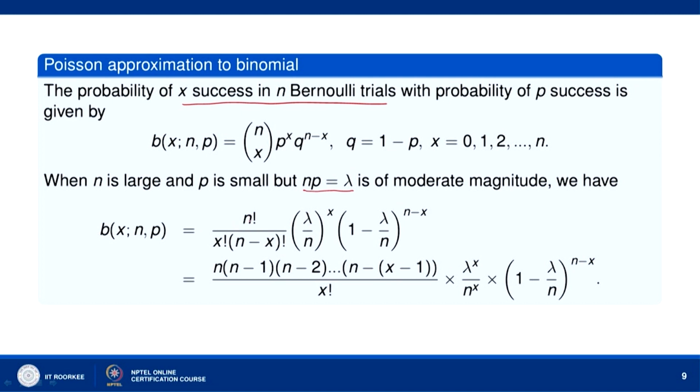This n factorial divided by n minus x factorial gives you n into n minus 1, n minus 2, up to n minus x plus 1; the remaining factors get cancelled with n minus x factorial. So, n into n minus 1, n minus 2, up to n minus x plus 1 divided by x factorial, into lambda to the power x over n to the power x, into 1 minus lambda by n to the power n minus x.